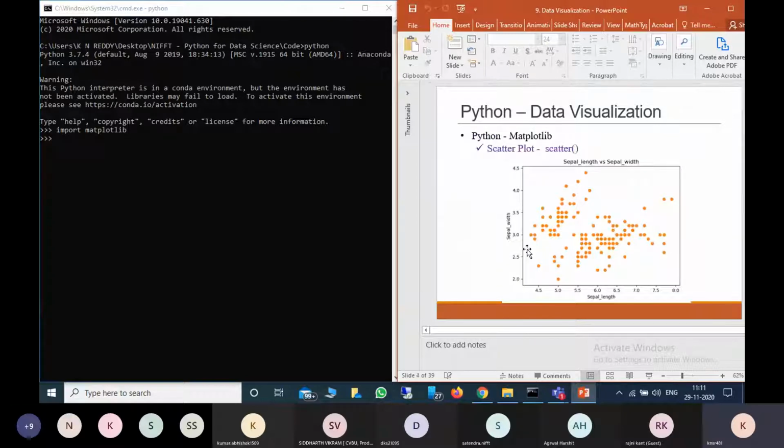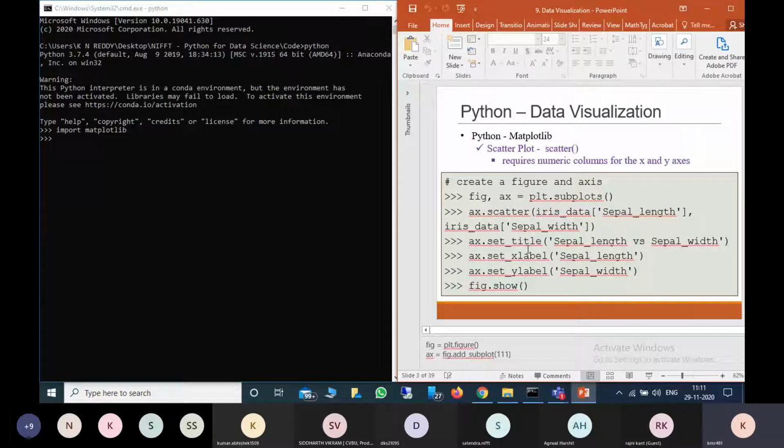First I will start with the scatter plot. For a scatter plot, we can use a function called scatter. Here we have to provide the x-axis and the y-axis.